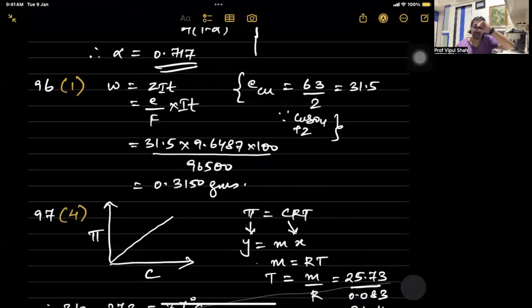By the formula, Faraday's first law, W is equal to ZIt. Z is ECE, can also be written as E by F. So E is the equivalent mass. Since it is copper sulfate, equivalent mass of copper will be 63 by 2, which is 31.5. So small e is 31.5. Current in amperes is given. Time t is in seconds. And Faraday is 96,500. So that comes as 0.3150 grams. So 96 is the first one.